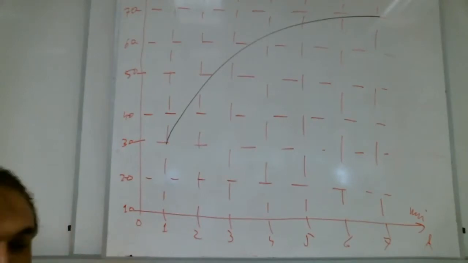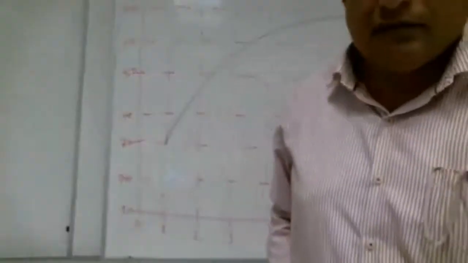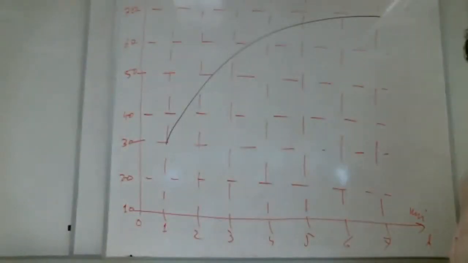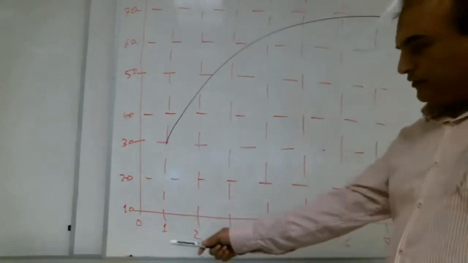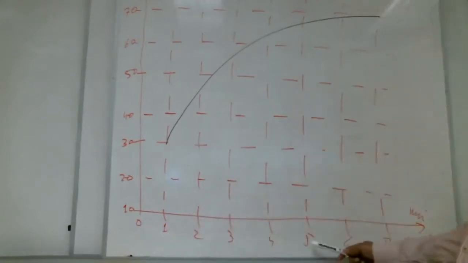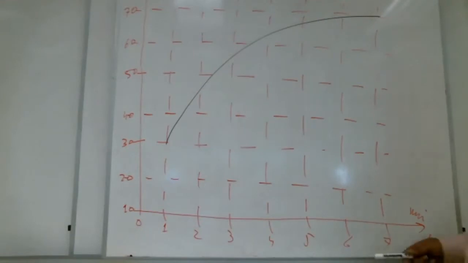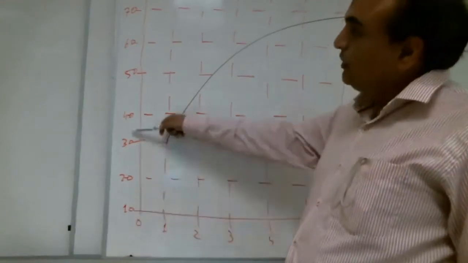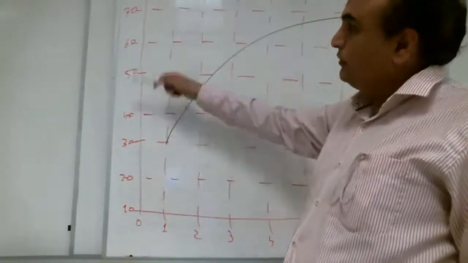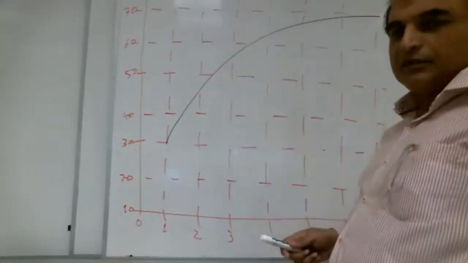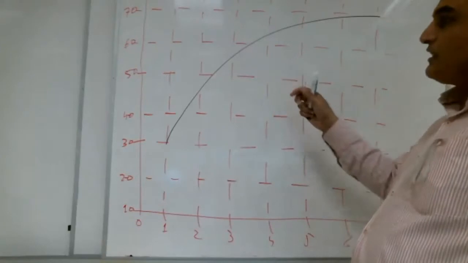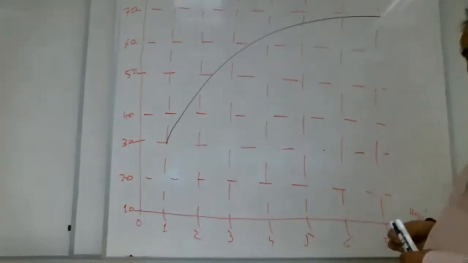You are seeing a function on the board. Here it is minutes, time 0, 1, 2, 3, 4, 5, 6, 7 minutes, and this side it is the percentage of the function. It can be pressure, it can be anything. So what is the span here? How much is the span?